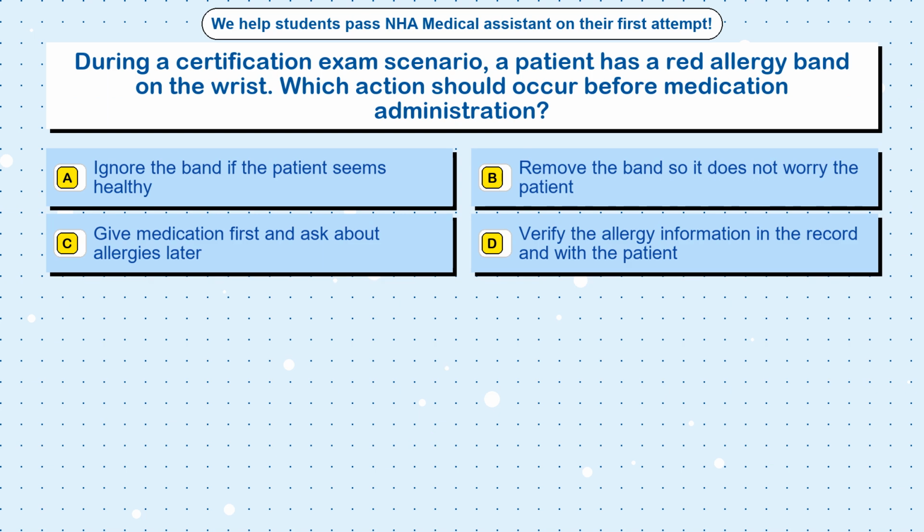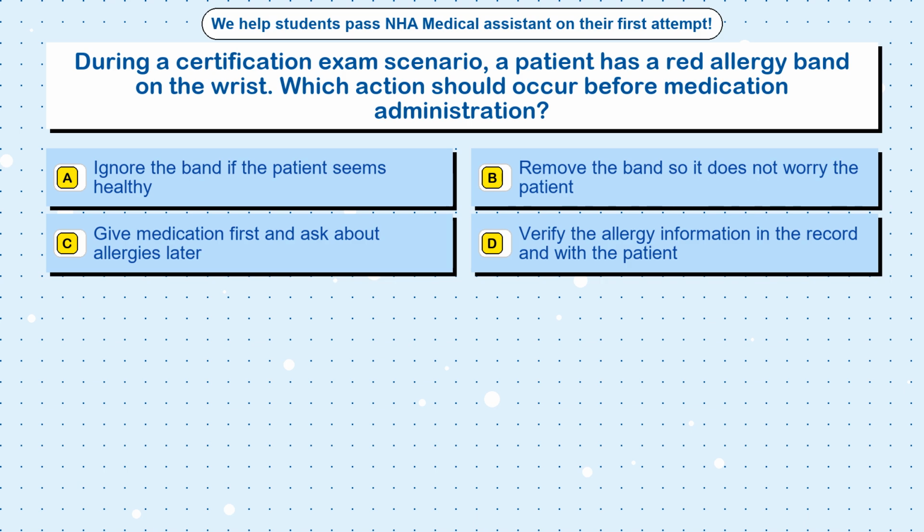Question 86. During a certification exam scenario, a patient has a red allergy band on the wrist. Which action should occur before medication administration? Option A. Ignore the band if the patient seems healthy. Option B. Remove the band so it does not worry the patient. Option C. Give medication first and ask about allergies later. Option D.